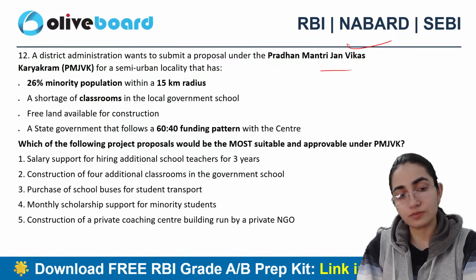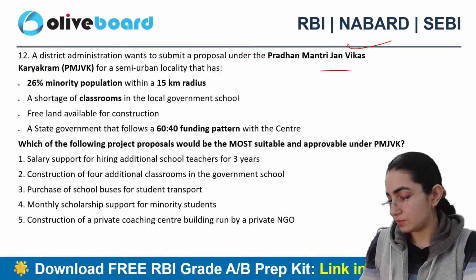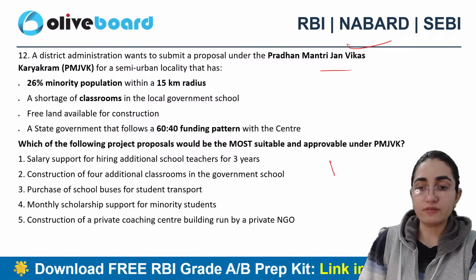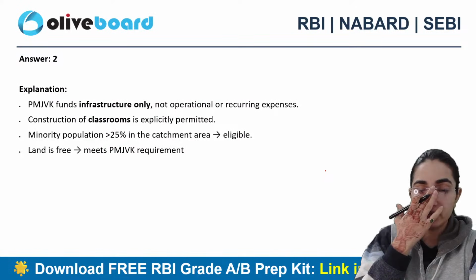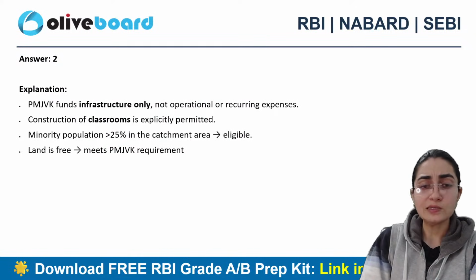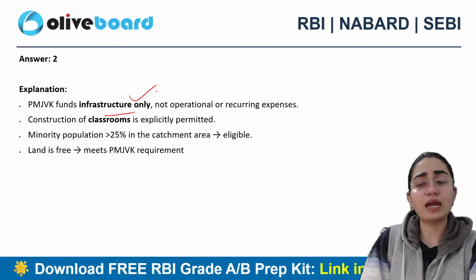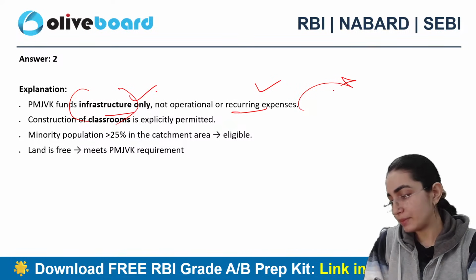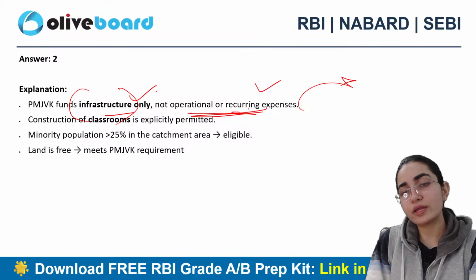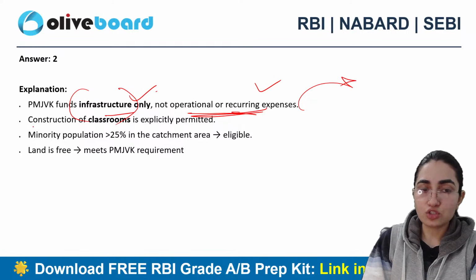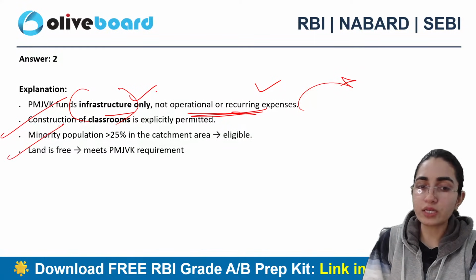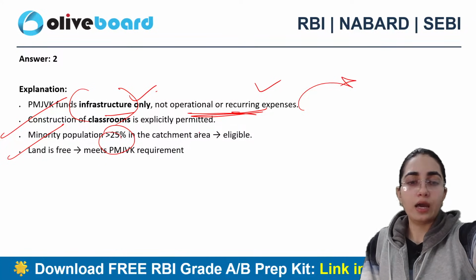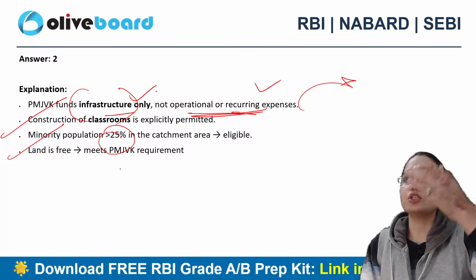Satyat says B. Anyone else? Exactly, very good. B suits best here, right? Since it is exactly focusing on infrastructure only and not operational and recurring expenses. Who is going to bear those? I told you earlier who will bear the operational recurring expenses. Construction of classrooms is explicitly permitted here. Minority population of more than 25% in the catchment area is eligible here, and land is all free. That meets the requirement as well.